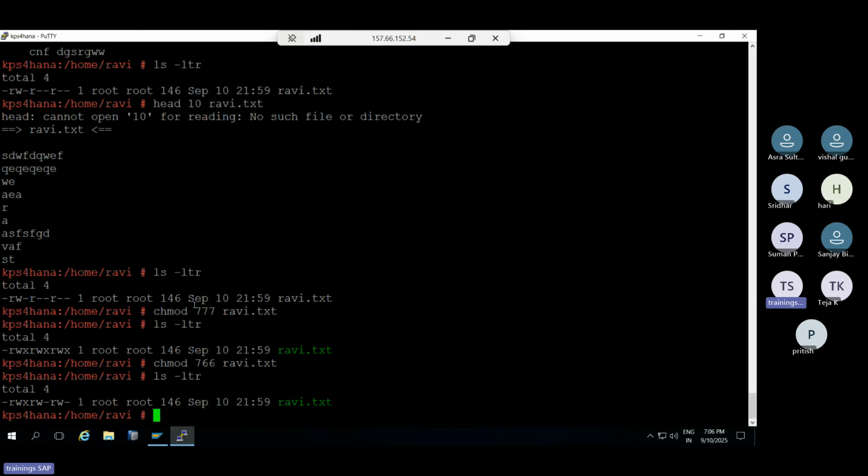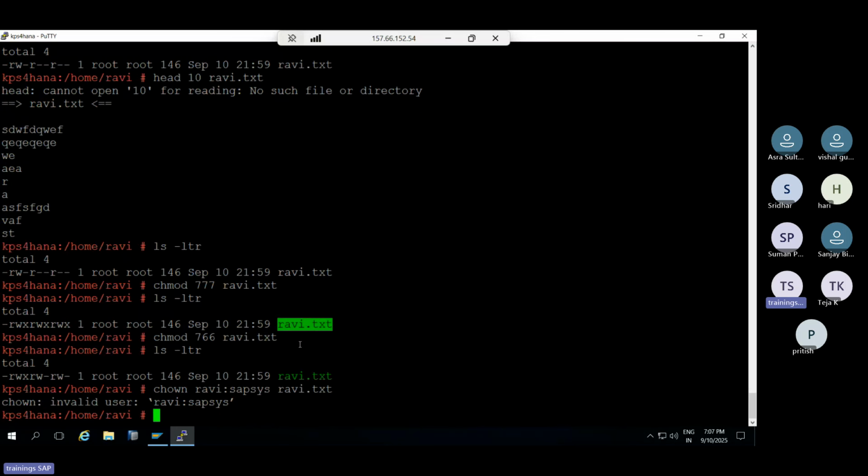Next is the chown command, which is for changing the ownership. Sir, this file is owned by the root user and I want to change the ownership. Use chown, then the new owner name, for example Ravi, then the group, SAPBASIS, then the file name. Thus the owner will be changed.